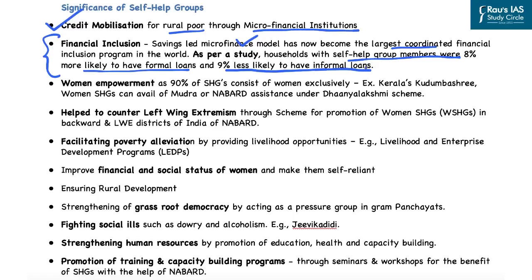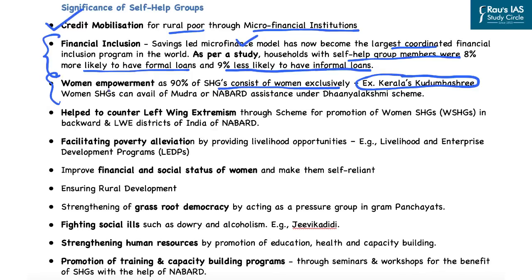The third important aspect of the self-help groups is that the majority of the members of the self-help groups are women in India. And accordingly, it leads to women empowerment. That is, 90% of the self-help groups consist of women exclusively. One of the best examples of a women-led self-help group is Kerala's Kudumbashree. This group has been playing a very crucial role since 1998, and it has led to women empowerment in the state of Kerala, especially in the rural parts of Kerala.